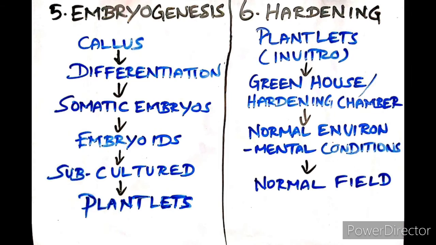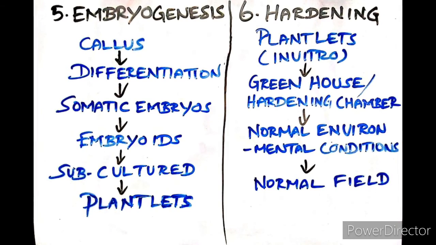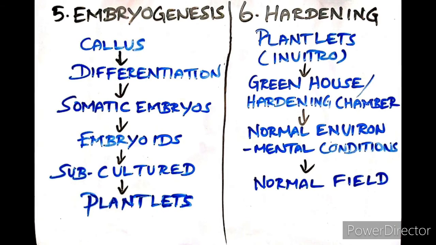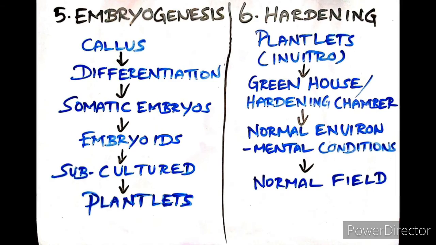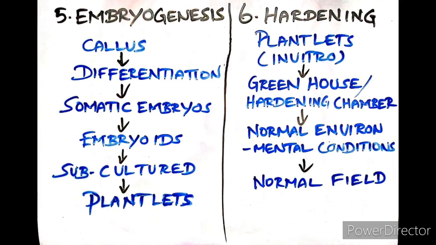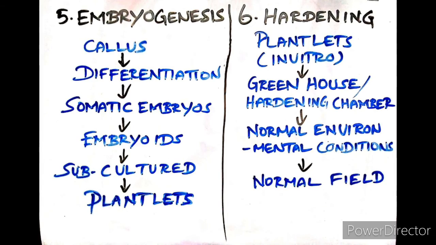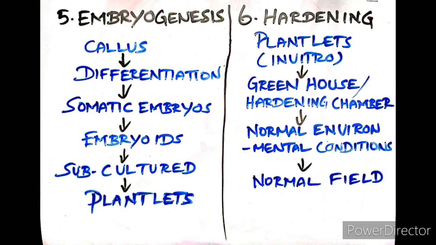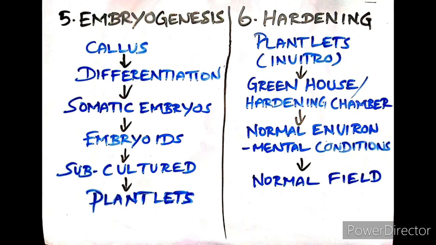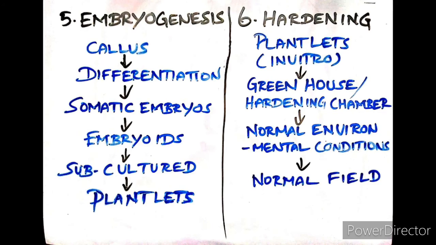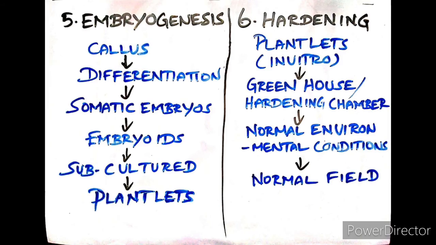Next one is hardening. The plantlets developed in vitro require a hardening period and so are transferred to greenhouse or hardening chamber and then to normal environmental conditions. Hardening is the gradual exposure of in vitro developed plantlets in humid chambers in diffused light for acclimatization so as to enable them to grow under normal field conditions.